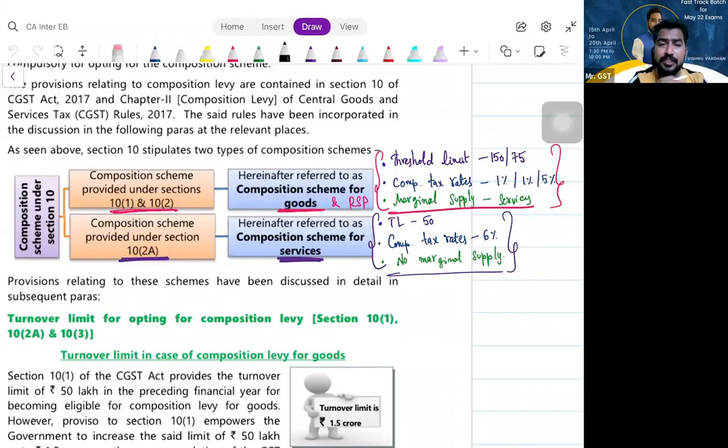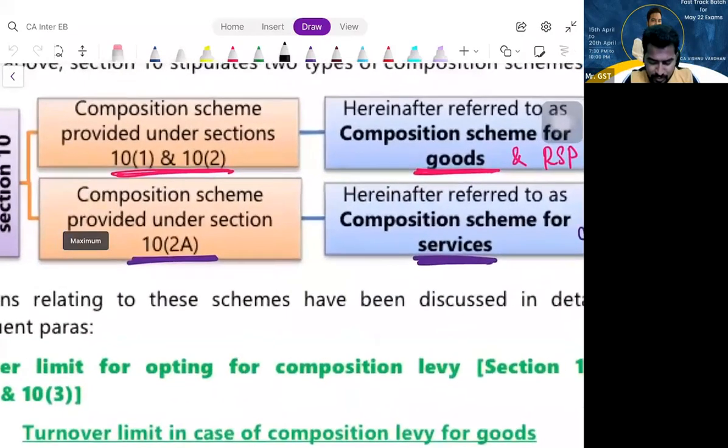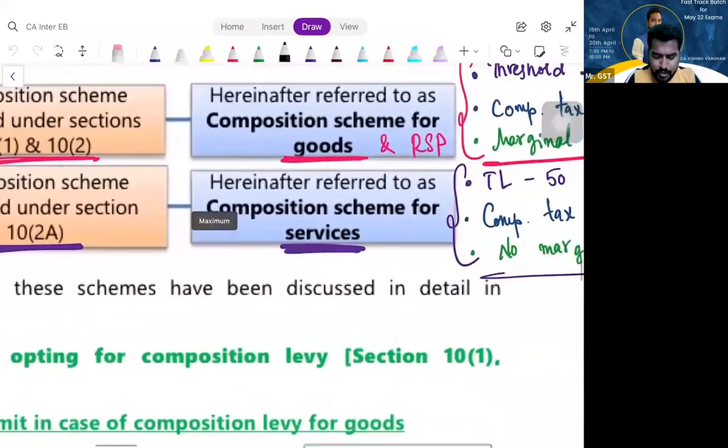Section 10 subsection 2A deals with composition scheme benefit for service providers exclusively engaged in services other than restaurant services. If you have restaurant service, you can enjoy that 150-75 lakhs benefit under section 10 subsection 1. But for other service providers, like a chartered accountant in practice, what is the threshold limit applicable if you want to go for composition scheme? It is 50 lakhs. So for people dealing with services, what is the threshold limit, my dear friends?